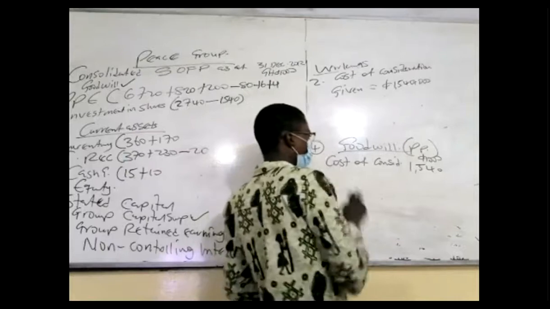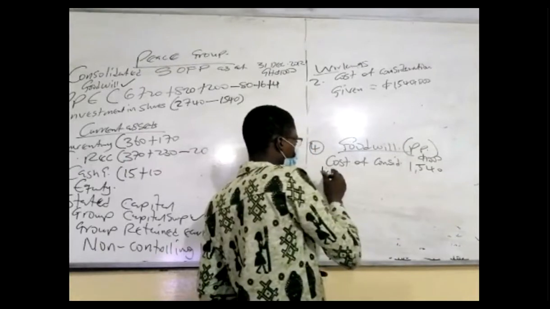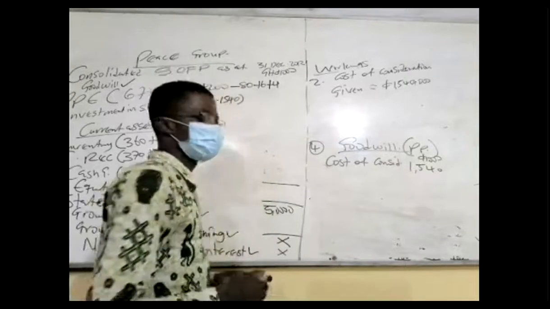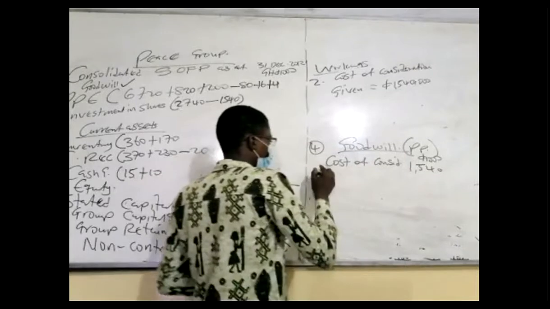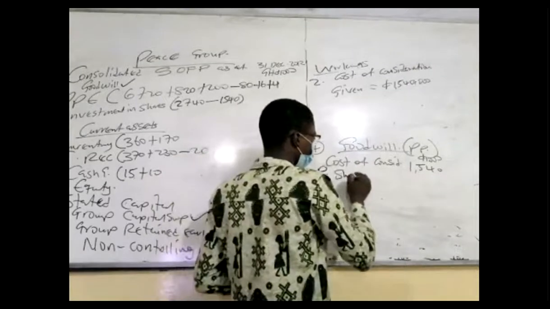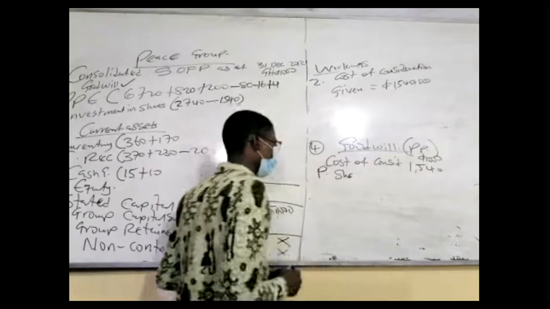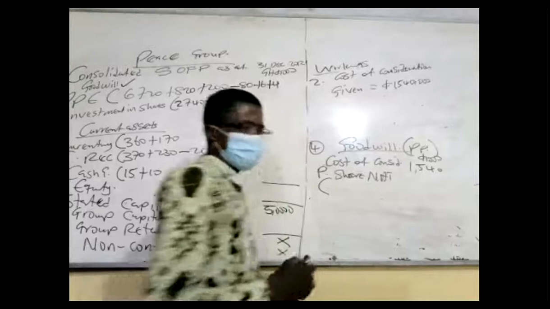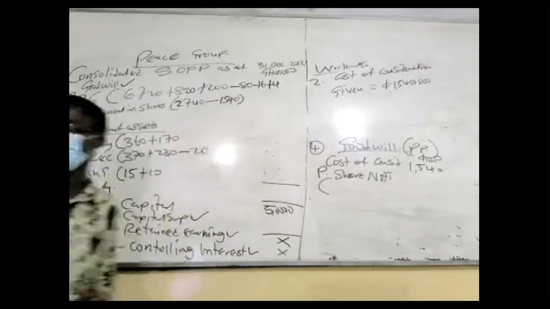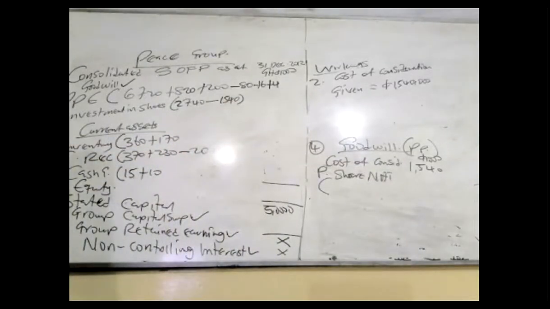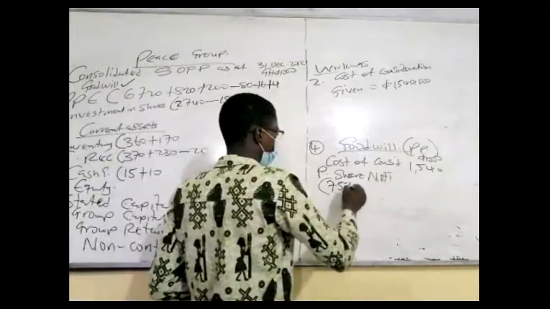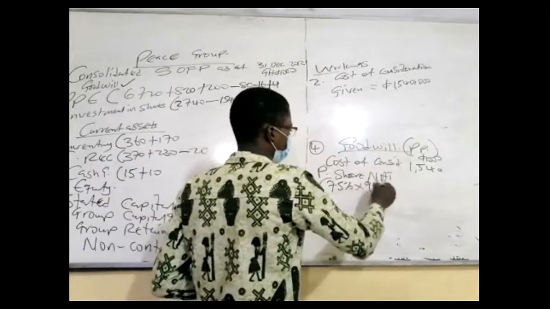There is the partial method: just less the parent's share of net assets at acquisition. So P's share of net asset at acquisition. Open a bracket. What is the net asset at acquisition? Net asset at acquisition is 968. The parent has 75%, so 75% times 968.